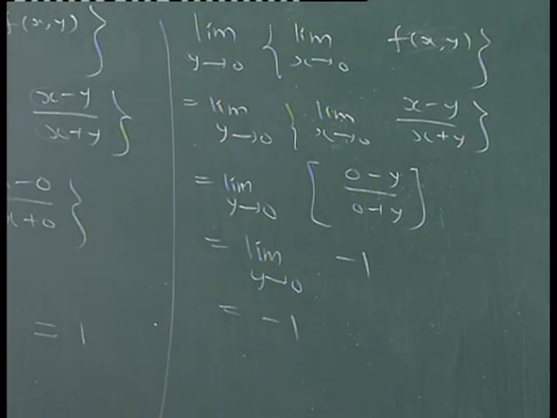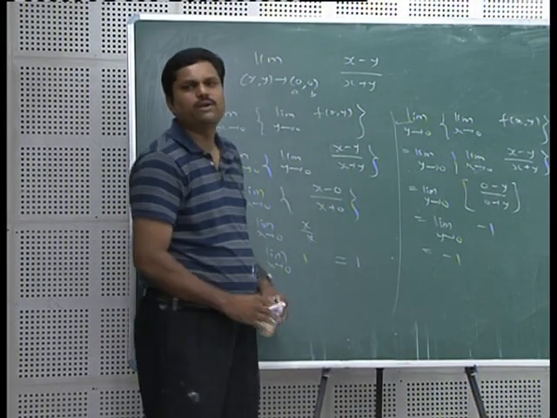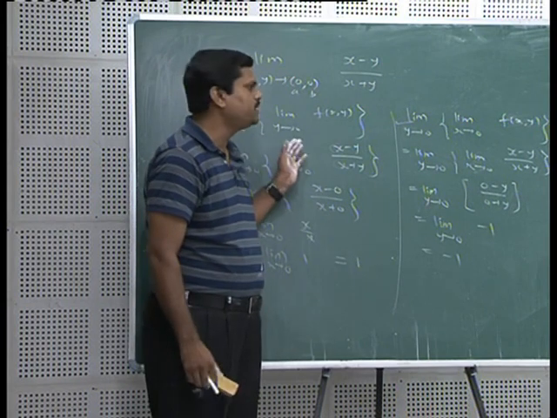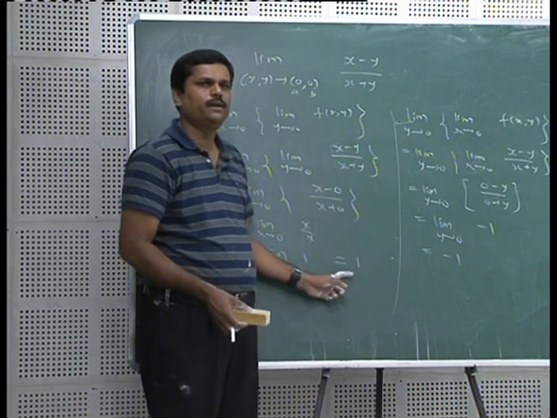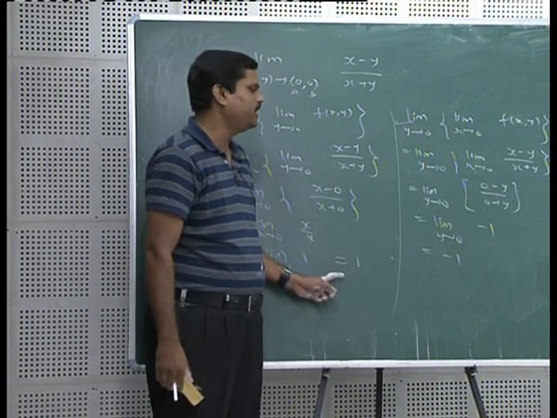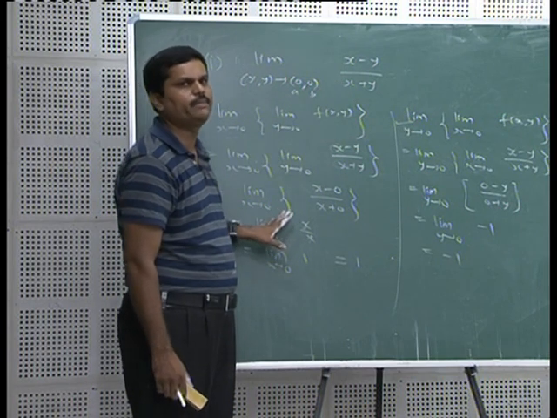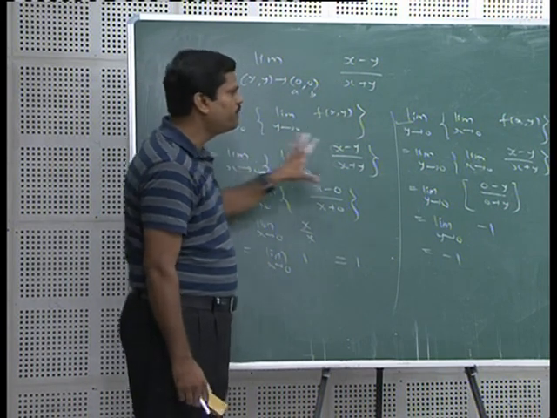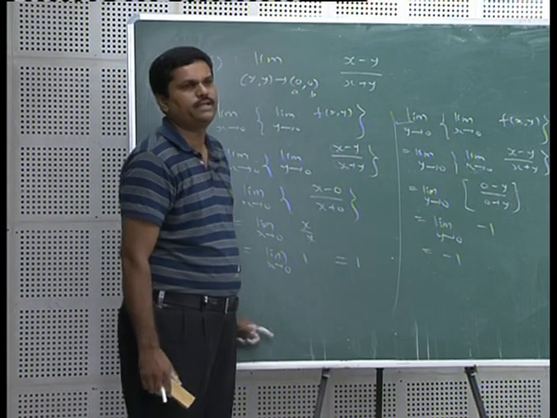So, this is one repeated limit, this is another repeated limit, here we are getting the answer 1 and here minus 1. So, what is the conclusion? Here both the repeated limits exist, but they are not equal. So, by that third remark what we have just seen, the limit does not exist, therefore, this double limit does not exist. So, this is another concept, second method of proving that if the two repeated limits exist, they are not equal, then this double limit does not exist.